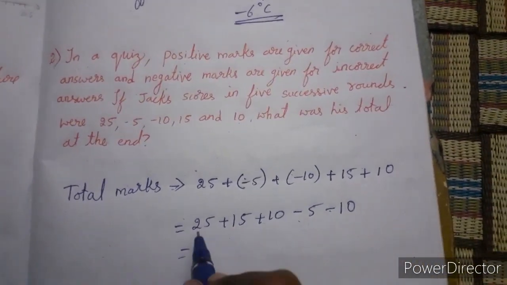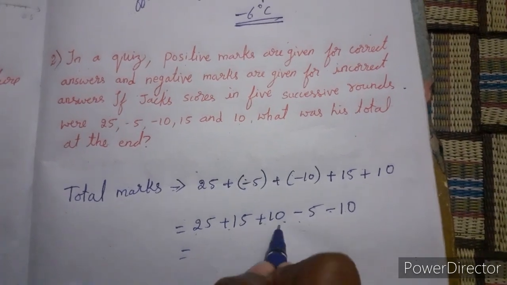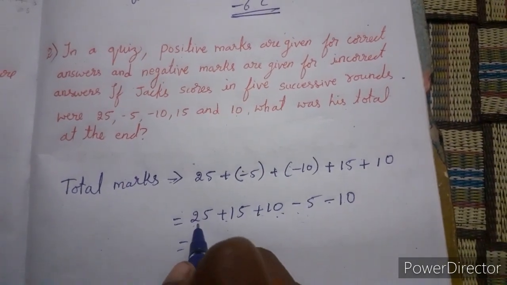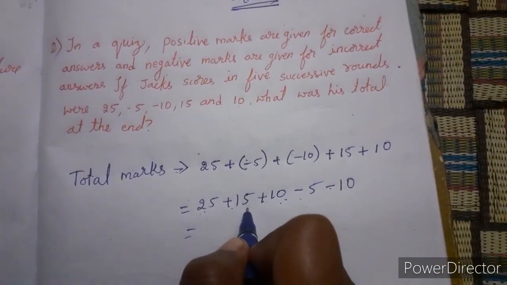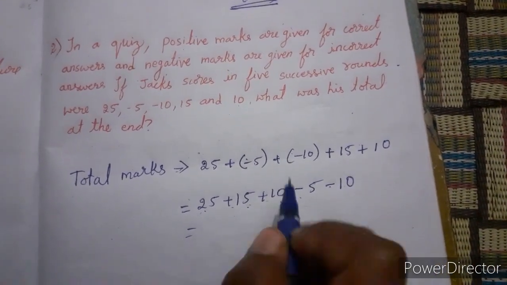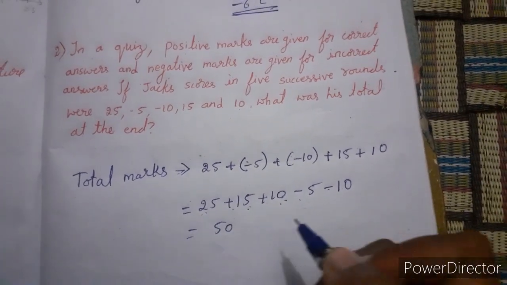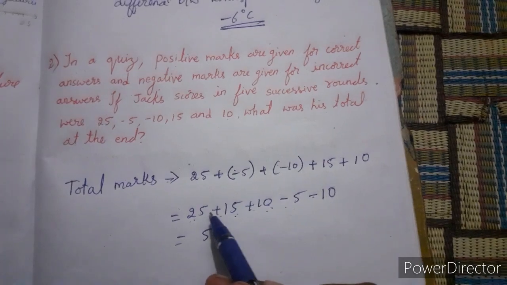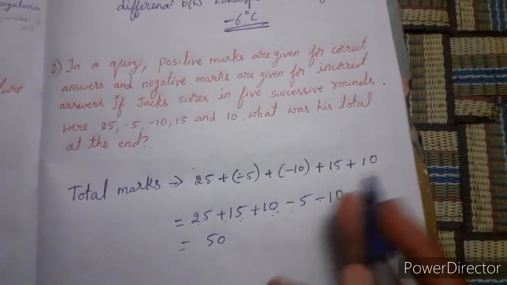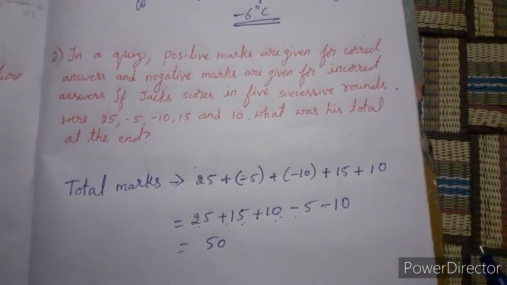Then just add these positive numbers. 25 plus 15 comes to 40. 40 plus 10 is 50. Correct, no? Once you check it, 5, 10, 0, 1 carry. Okay, 40 plus 10, 50.